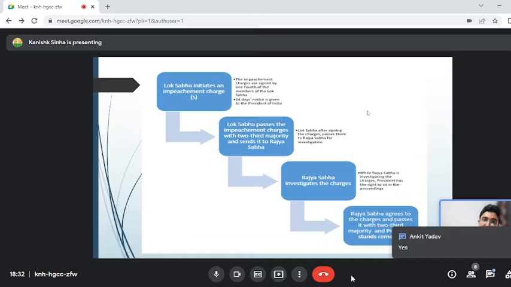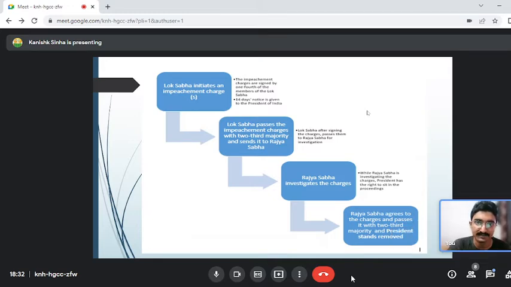So this is just a summary of what we have discussed. Lok Sabha initiates an impeachment charge. The impeachment charge is signed by 1/4 of the members of the Lok Sabha. 14 days' notice is given to the President of India. Lok Sabha passes the impeachment charges with a two-thirds majority and sends it to the Rajya Sabha.